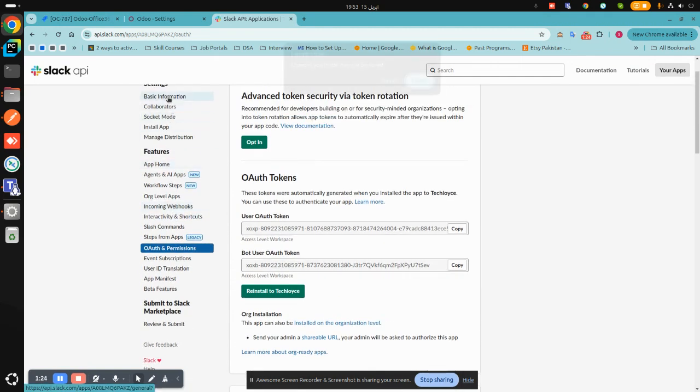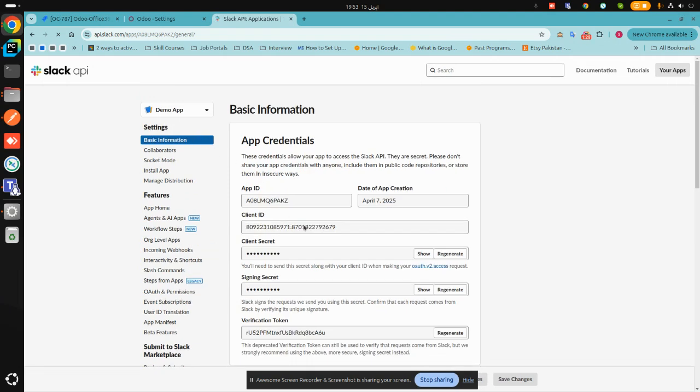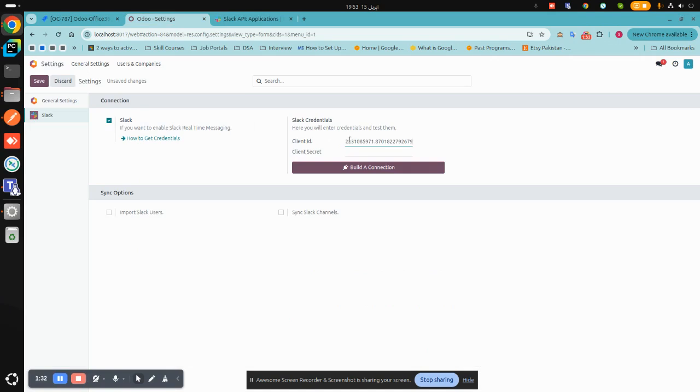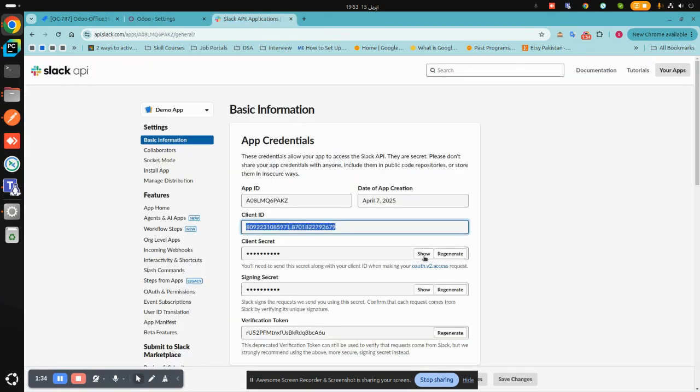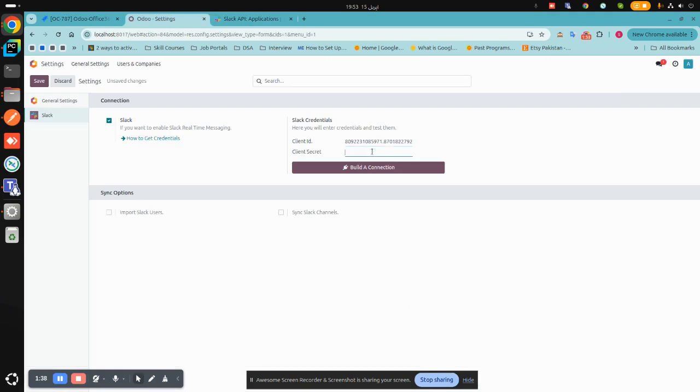Now we'll go back to Basic Information and copy the credentials. After this I will click on save at the top left corner of the screen and click on build connection.